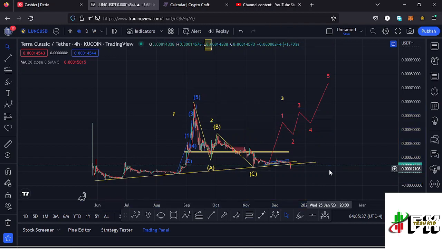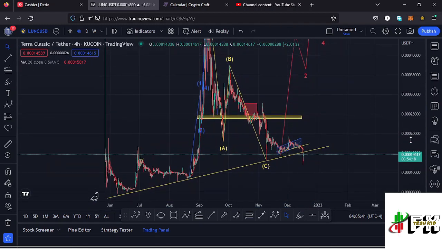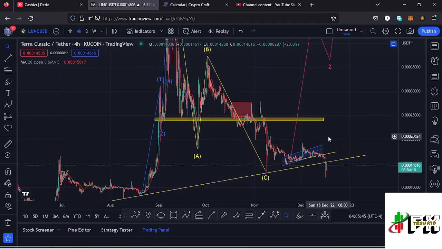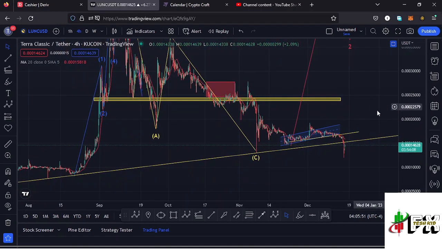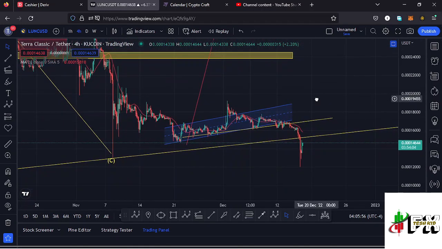And getting to the short-term scenarios that I expect to play out, basing on the chart patterns that we have in formation over here. Yesterday there's a scenario that I had prepared you for here on the Lunc chart. I gave you a movement that in case we manage to break out of this channel that we had been trading over here to the lower side, lose the 20-day MA and continue pushing even lower, there were chances of making a new low, which we have seen over here at around the $0.00012 mark.